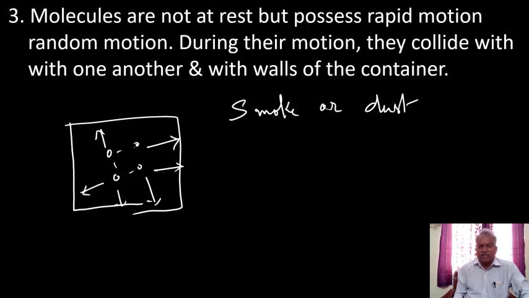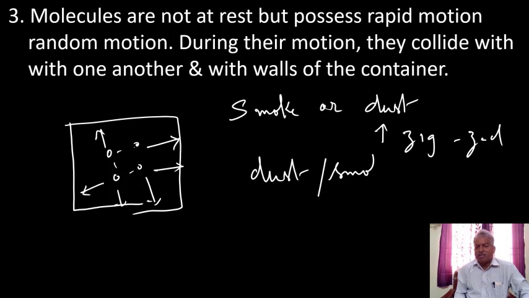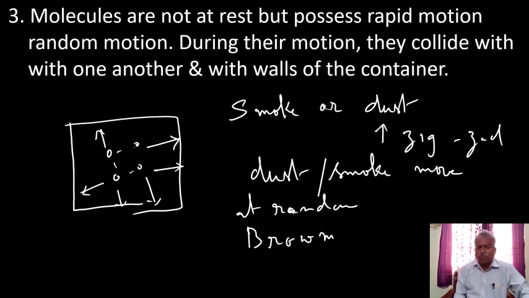The dust particles move in a random motion, zigzag motion. Dust or smoke particles move at random. So this random motion is also referred to as zigzag motion. This zigzag motion is known as Brownian movement. The zigzag motion or random motion of particles in different directions is known as Brownian movement.